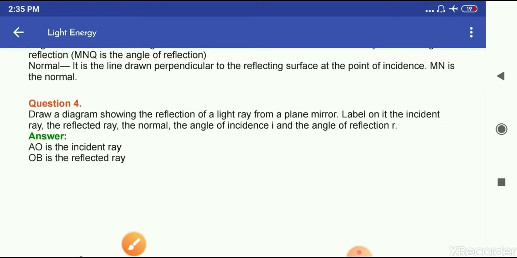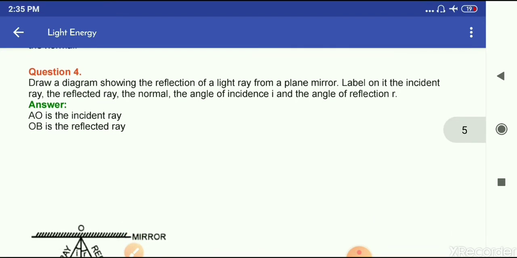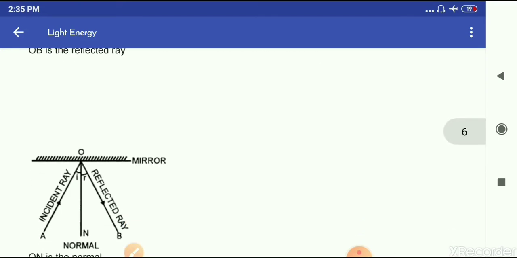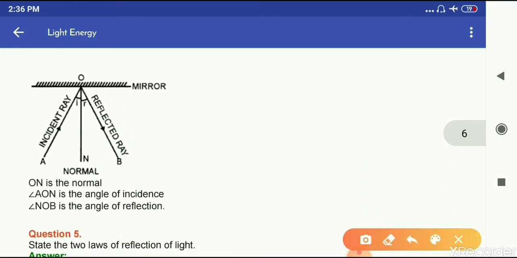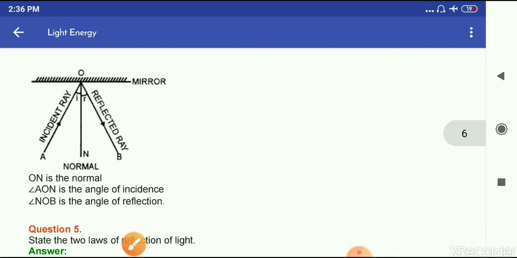Draw a ray diagram showing the reflection of a light ray from a plane mirror. Label on it the incident ray, the reflected ray, the normal, the angle of incidence I, and the angle of reflection R. So this is a diagram. And this is incident ray, reflected ray, normal, and this is angle of reflection and angle of incidence. Okay, so you have to draw this diagram.